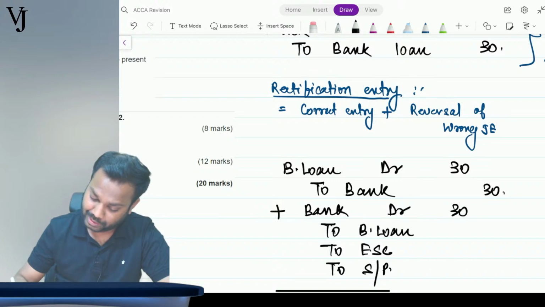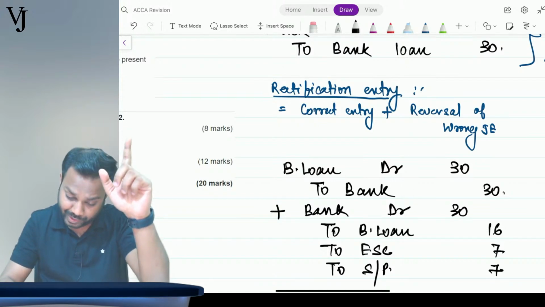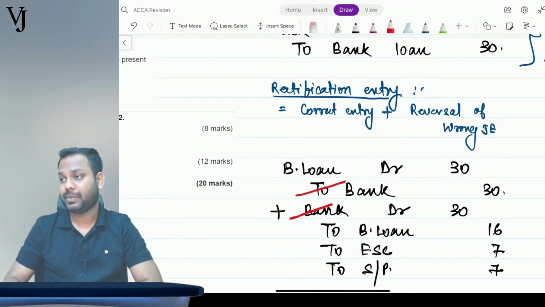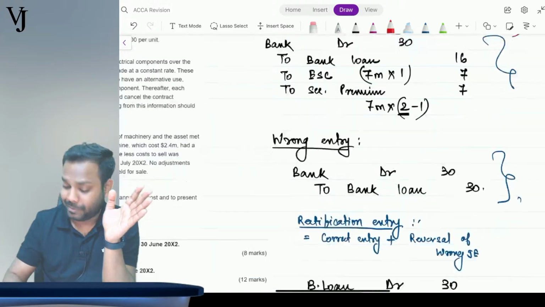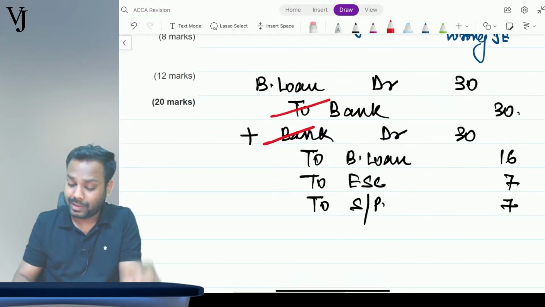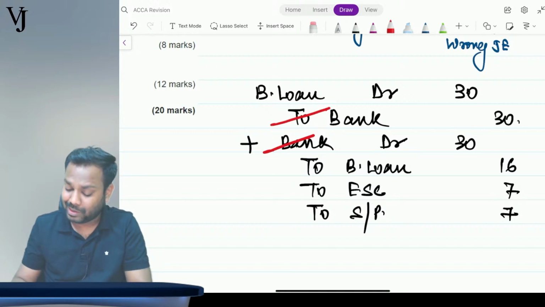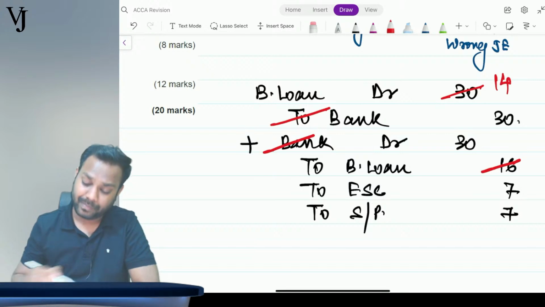This is again 30, this is again 16, this is again 7, this is again 7. Now this bank and this bank get cancelled against each other, right? Because in the bank the treatment was correct. Now bank loan is debited by 30, the bank loan is credited by 16. So the net impact is 14, right?